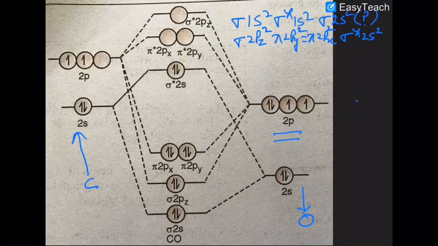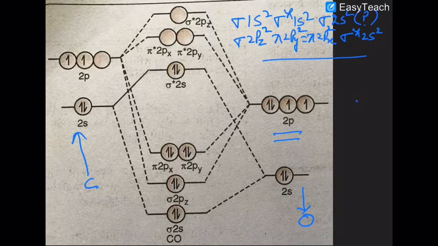It is called the highest occupied molecular orbital. So the highest occupied molecular orbital is sigma star 2s2, sigma antibonding 2s2. I am repeating once more: the highest occupied molecular orbital is sigma antibonding 2s2. So memorize that configuration well. That is very, very important.